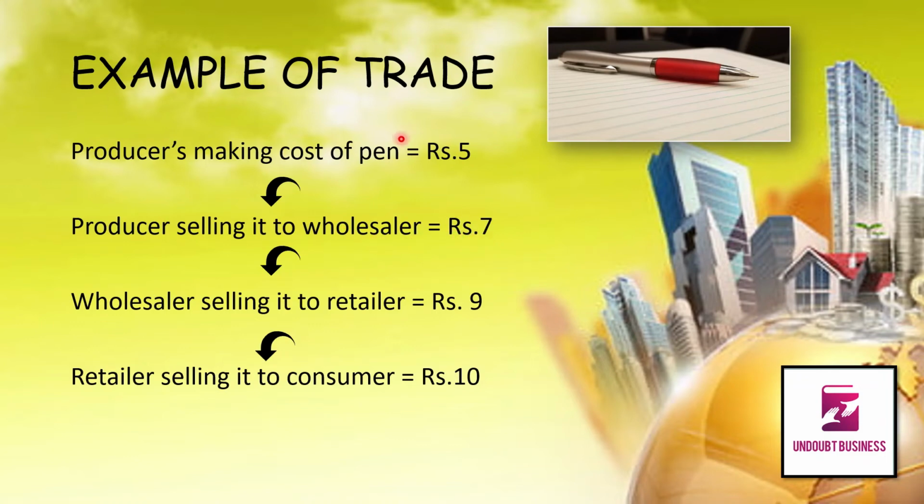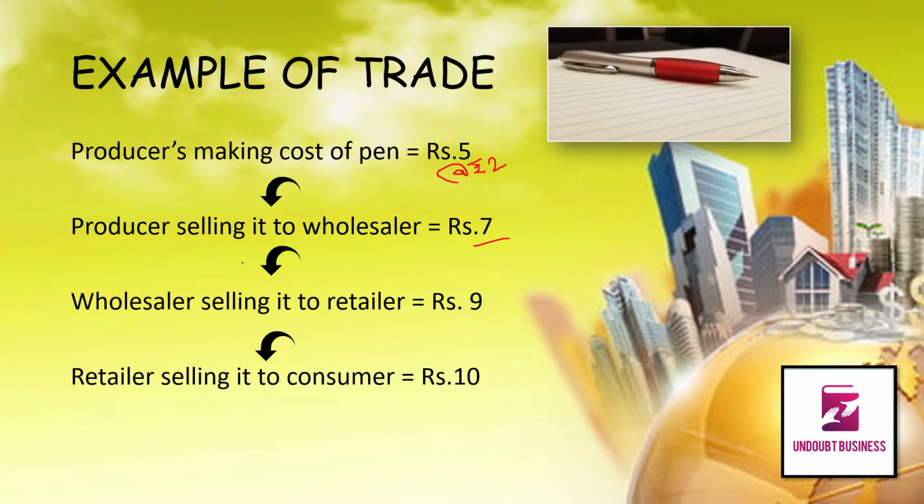So if we look at these two transactions, what we see here is that the producer is making a profit of rupees 2, and then selling it to the wholesaler at rupees 7. It is 5 plus 2, 7.